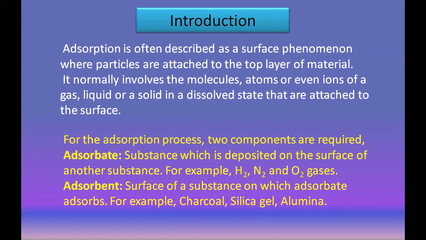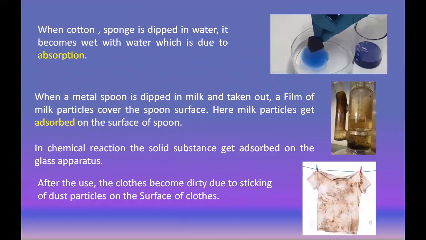In this process, two components are required, adsorbate and adsorbent. The substance which is deposited on the surface of another substance, such as different gases like hydrogen, nitrogen, oxygen, gets deposited on the surface. These are called adsorbate. The surface of the substance on which the adsorbate adsorbs is the adsorbent. Charcoal, silica gel, alumina are examples of adsorbent.